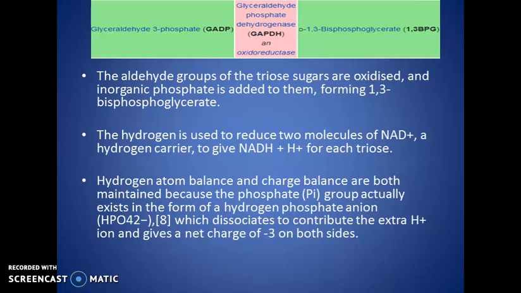The hydrogen atom balance and the charge balance are both maintained, because the phosphate group actually exists in the form of hydrogen phosphate ion, HPO4 2-, which dissociates and contributes the extra H plus ion and the net charge of -3 on both sides. So the hydrogen atom balance and charge balance are both maintained.